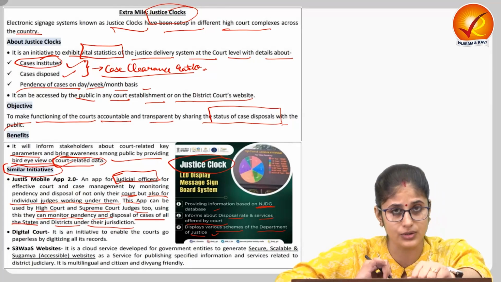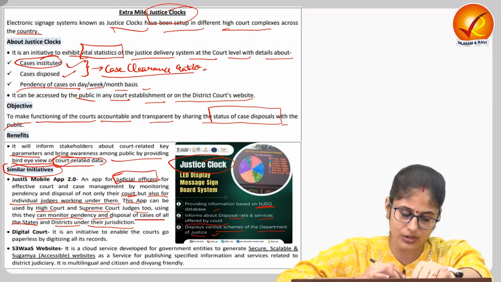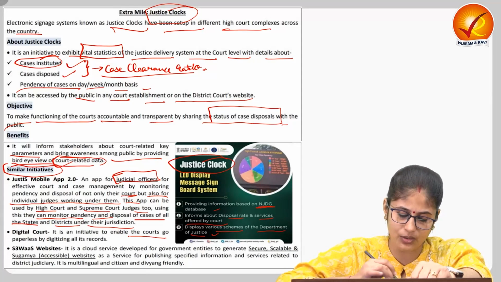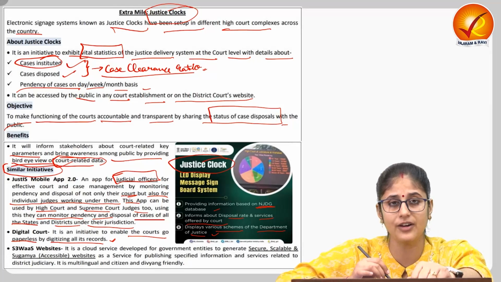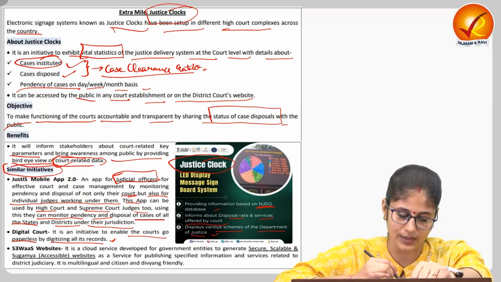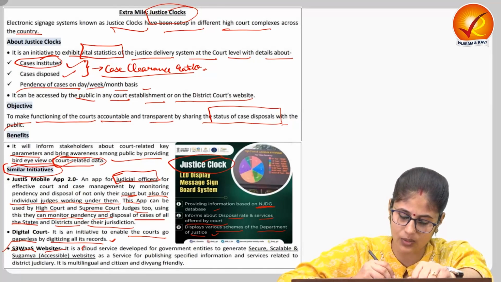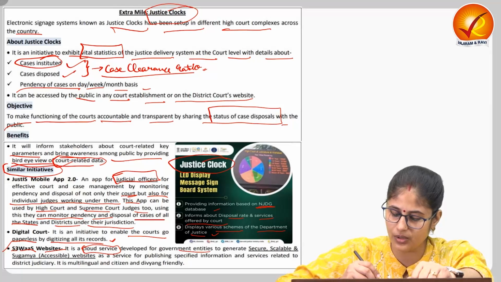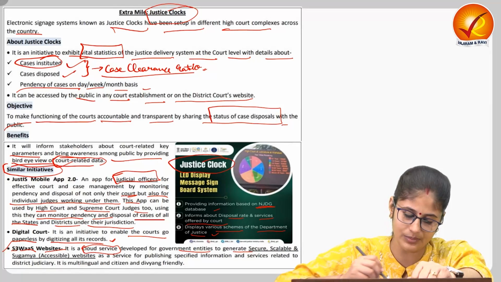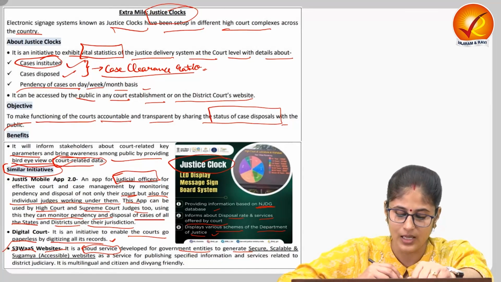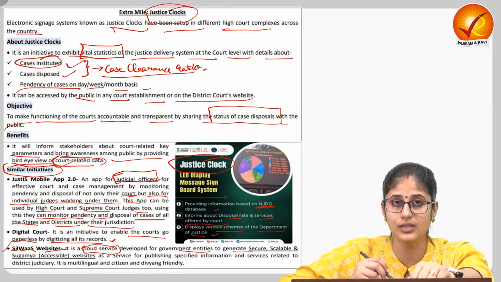Digital court is also an initiative to enable the court to go paperless by digitizing all its records. So it allows e-filing of different documents. Then S3 WaaS website. It is a cloud service which is developed for government entities to generate secure, scalable and Sugamya accessible websites, because this website is also accessible to the Divyangs.